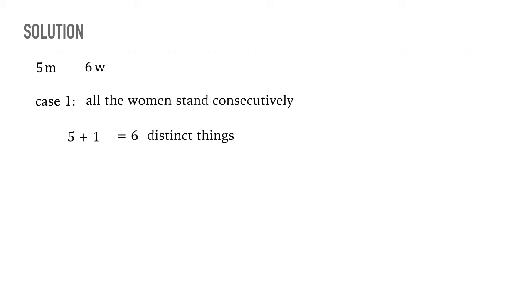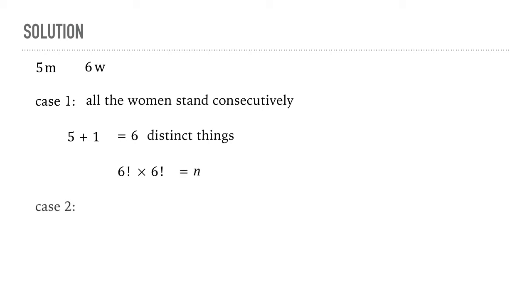We have taken the 6 women and clubbed them, and we are treating them as one single entity right now. Now the number of ways in which we can arrange these 6 distinct things would be 6 factorial, but the 6 women can be arranged among themselves in 6 factorial ways. So we need to further multiply this with 6 factorial, and this number is n.